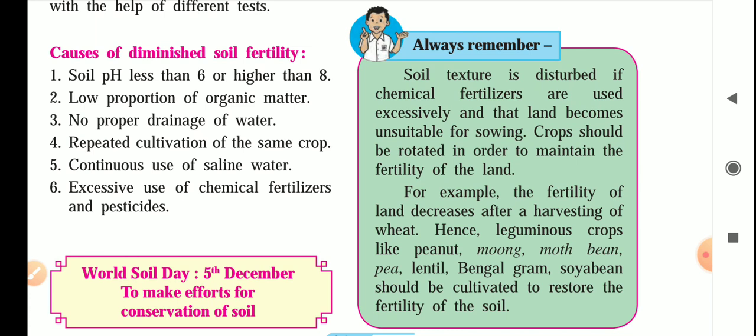Hence, the leguminous crops like peanut, moong, pea, lentil, Bengal gram, soya bean should be cultivated to restore the fertility of the soil. So these types of crops such as peanut crop will maintain the nitrogen level in the soil. The roots of these types of crop will go deep into the soil and bring the various types of nutrients to the surface of the soil.